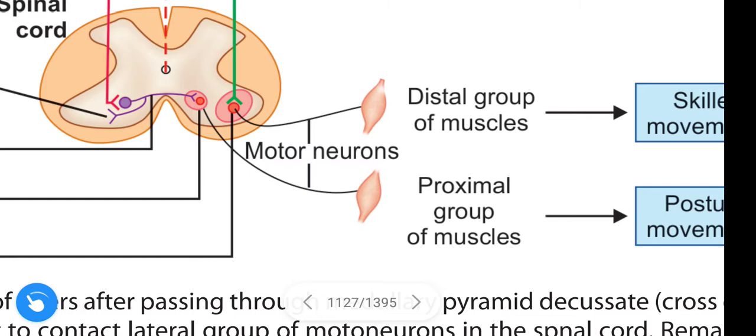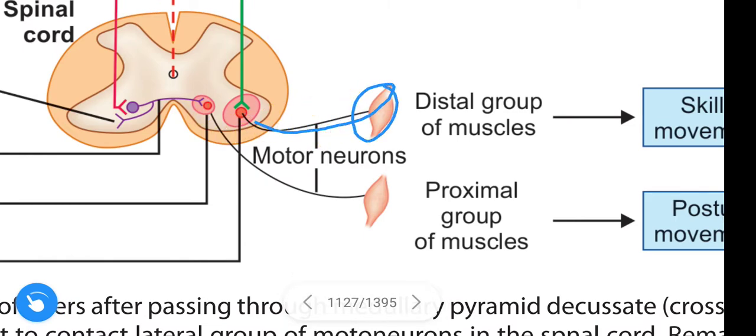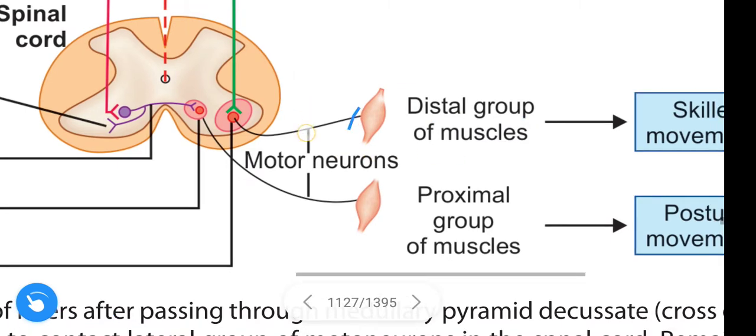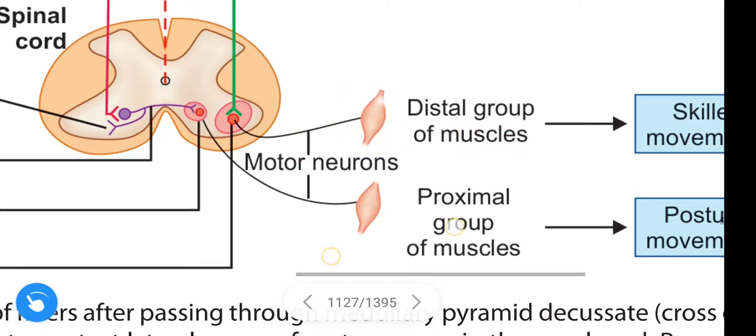See, these are the motor neurons. These motor neurons innervate the distal group of muscles.